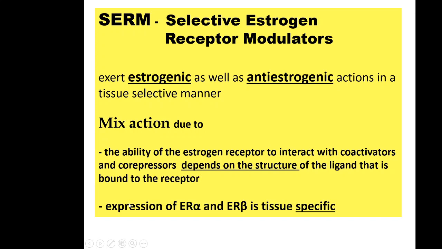Another reason is expression of ER alpha and ER beta is tissue specific. ER alpha has different sites, ER beta has got different sites. So this is the reason why we can make such drugs known as selective estrogen receptor modulators, which have both estrogenic activity and anti-estrogenic activity.